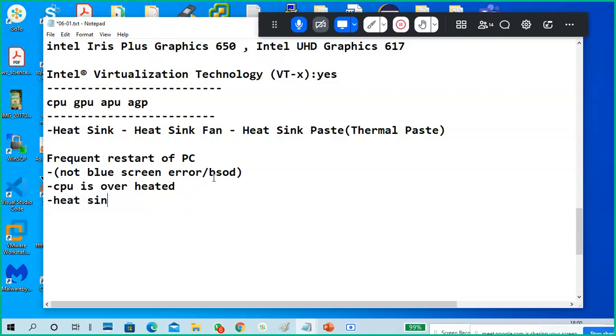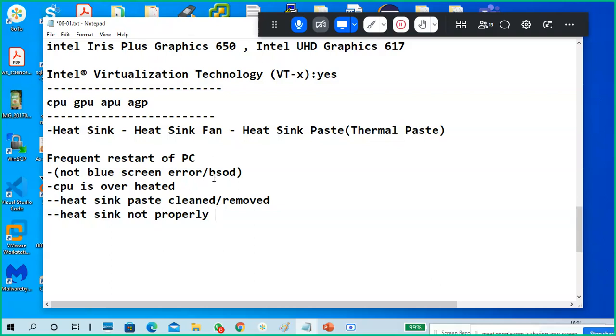Another possibility is that the heat sink paste was cleaned or removed, any word you can use. Someone cleaned your heat sink paste. Or the heat sink is not properly seated.